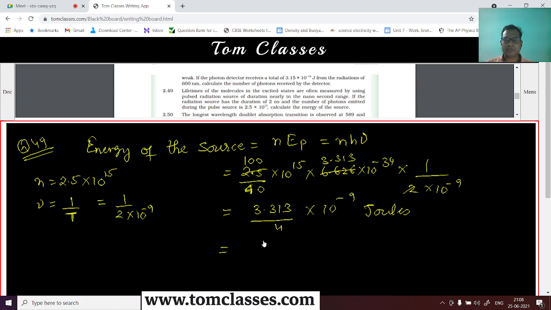So what is this value? This is 0.82385 into 10 to power minus 9 joules. So this value is going to be 8.285, where I have multiplied and divided by 10, so 10 to power minus 10 joules.